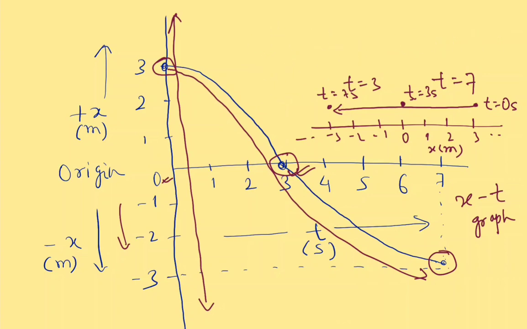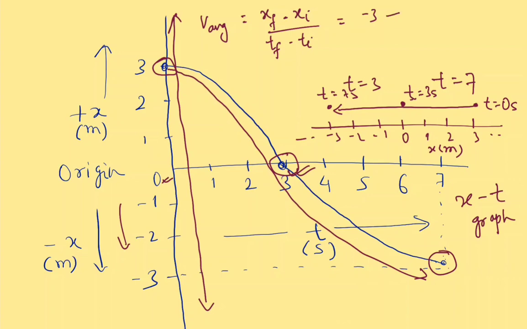So here what will be the average velocity? Average velocity will be xf minus xi upon tf minus ti. What is xf? At t equal to 7 second, xf is equal to minus 3.